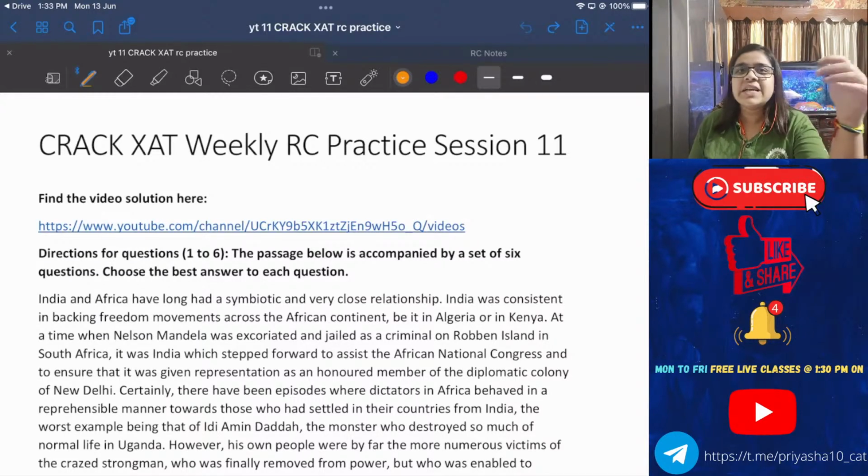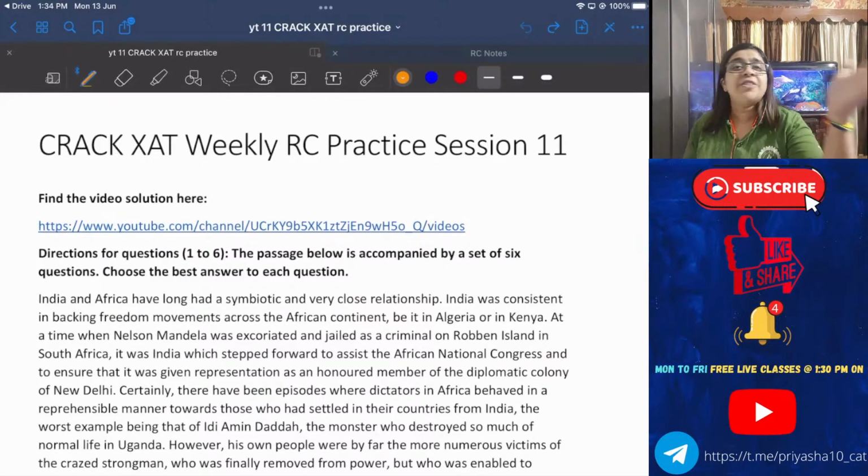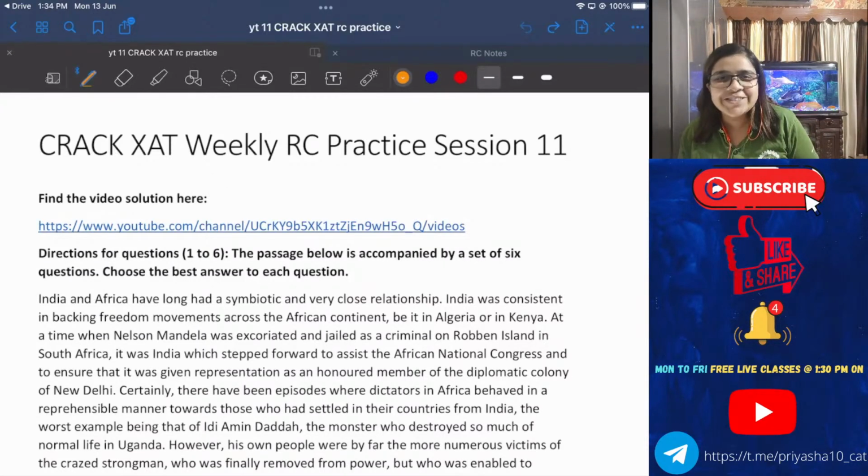Does that mean that the people who are doing MBA from IIMs are not the ones who are good at decision making, or they don't need people who are good at decision making? This is absolute rubbish. It is not like that.